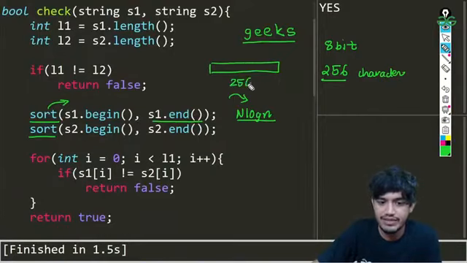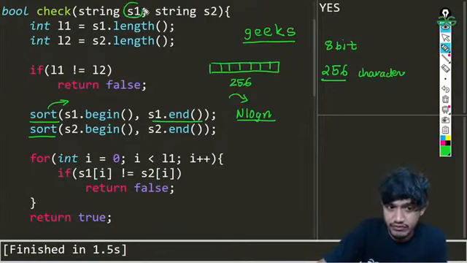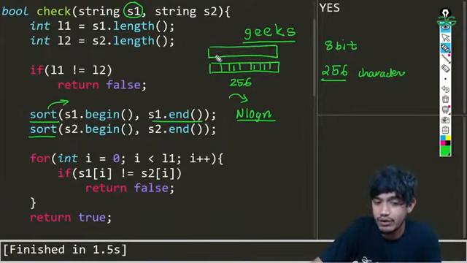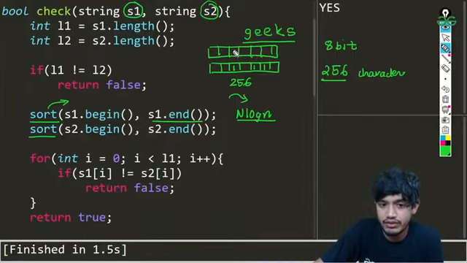So with 256 size, we are going to iterate the string s1, and whatever characters are there, we are going to increment the frequencies for them. Similar to that, we are going to make an array of size 256 for s2, again adding all the characters.